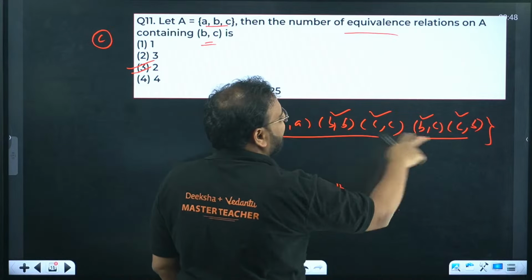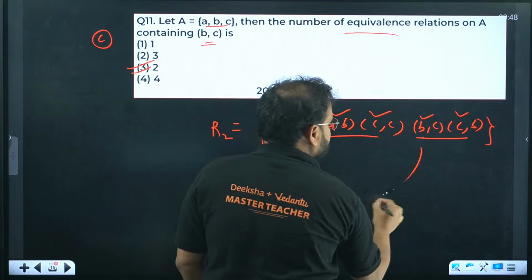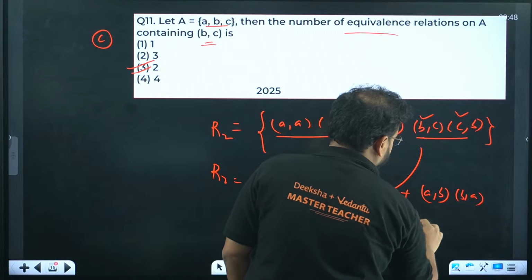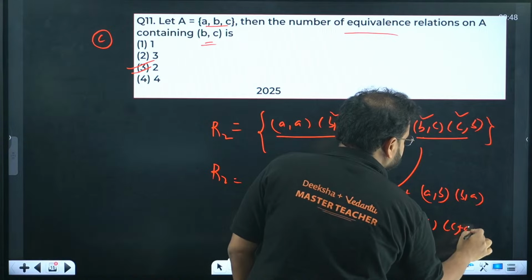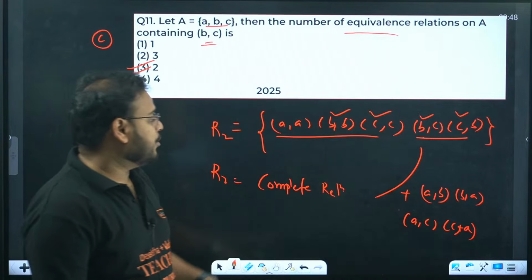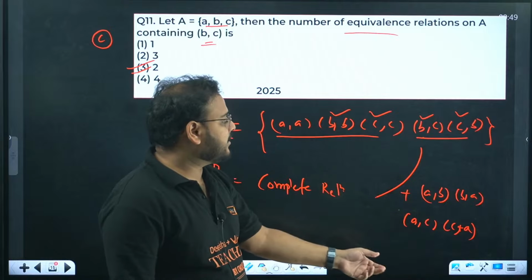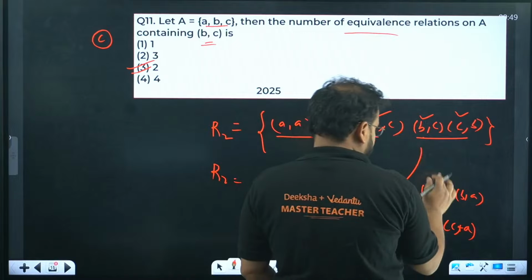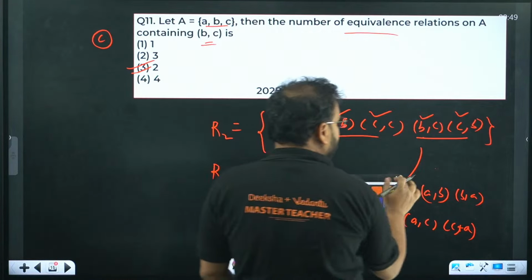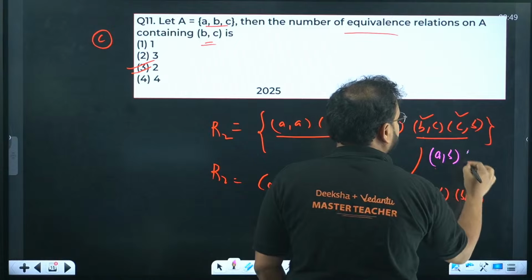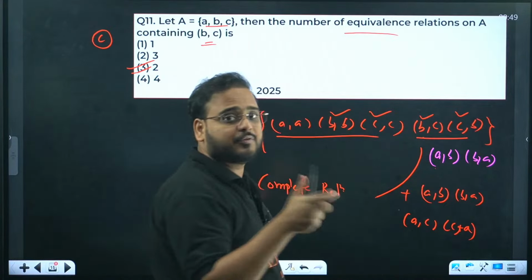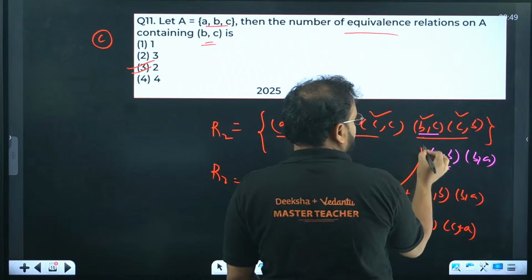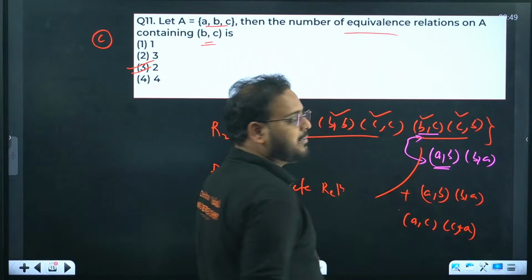And what's that? Basically, BC, CB is already there, so add over here AB, BA, AC and CA. AC and CA. Will it be two different ones? No, only one. Because if you think about just adding AB, BA, it'll be wrong. If I add here AB and BA, symmetric? Yes. Transitive? No. How come, sir? Please check over here. I have BC and I have AB, which means AC is missing.